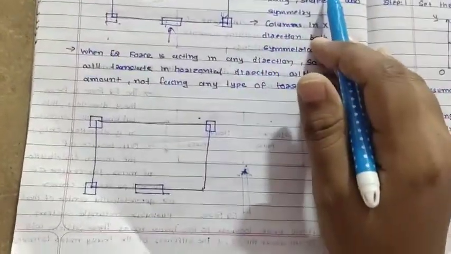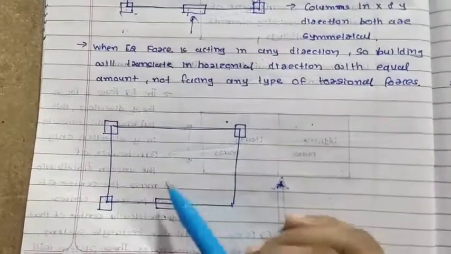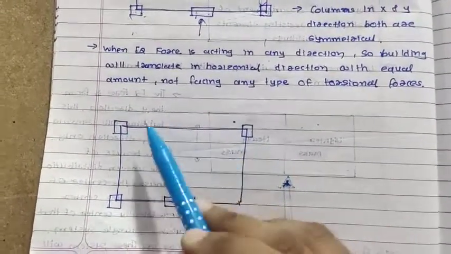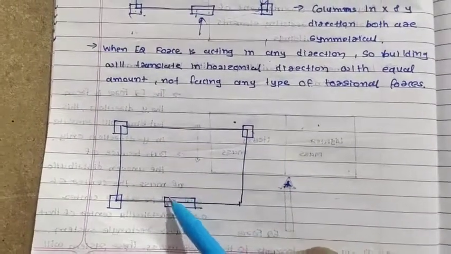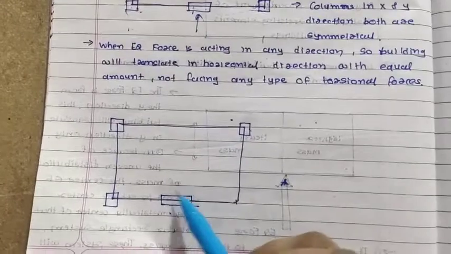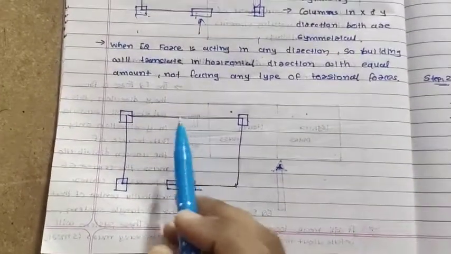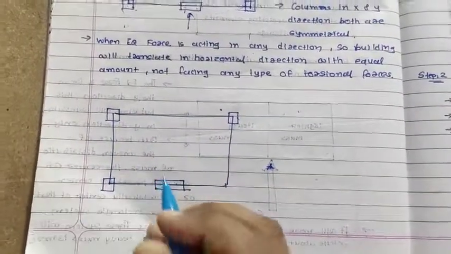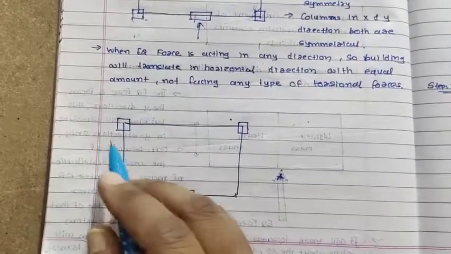So we see another case, right? In this building there are 4 corners, right? In 4 corners, 3 corners are provided with a square column, and at the bottom center a horizontal beam is provided, right? So you see that there is no symmetrical face about each other. Only these two columns are symmetrical about the y-axis, right?